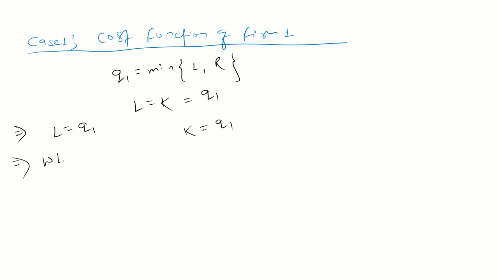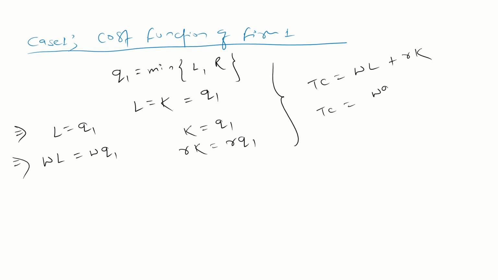So multiply by W, L equals WQ1. Similarly, guys, labor and wage rate are given up to the labor. So this is the total cost incurred, WL equal to WQ1. Similarly, the rental rate RK is equal to RQ1. So what is the total cost? Total cost is WL plus RK.